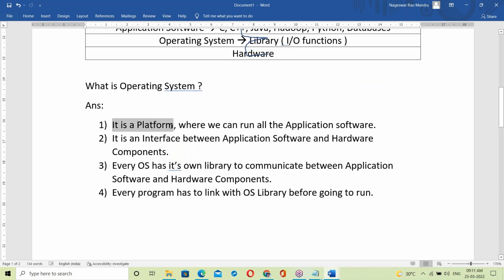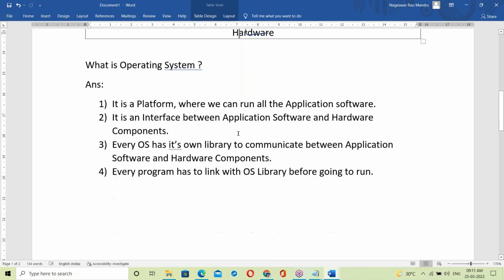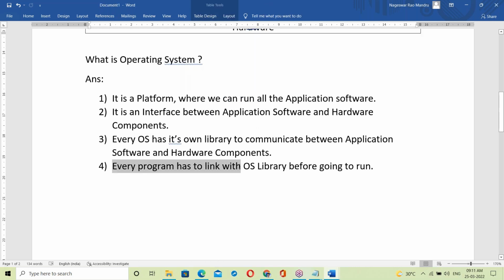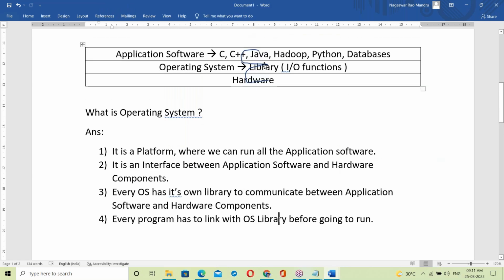It's a platform. So the OS is like a platform. Next, it's an interface between application software and hardware components. Next, one more important point here: every program has to link with the OS library. These programs link with the OS library before running. Compulsory linking. Suppose C and C++, static linking.